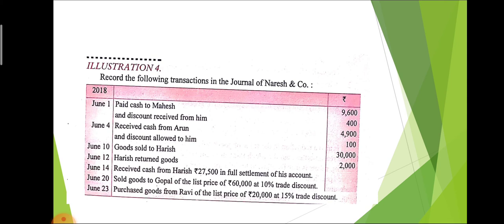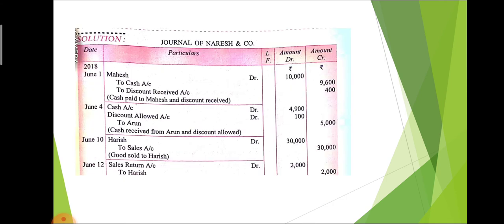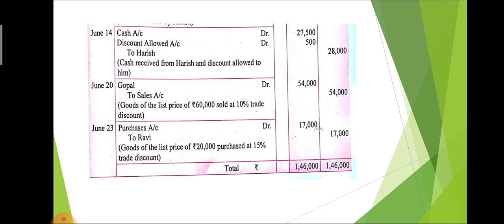So the journal entry will be cash account debit, discount allowed account debit to Harish. We received the cash, that is 27,500. We allowed discount, that is 500, and the total of the debit side is equal to the credit side. So the credit side will be credited with the amount 28,000.